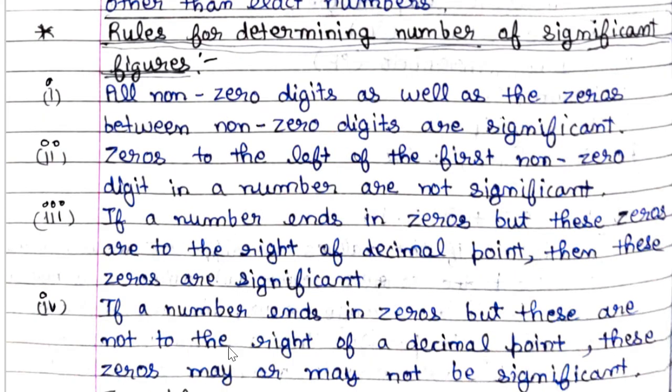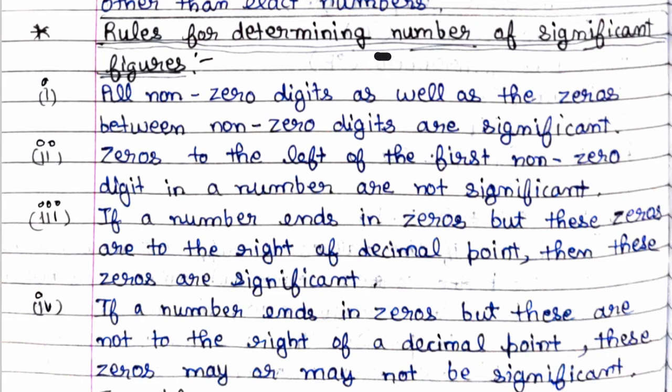Now rules for determining the number of significant figures. All non-zero digits as well as the zeros between non-zero digits are significant. Let us take a number, 285.